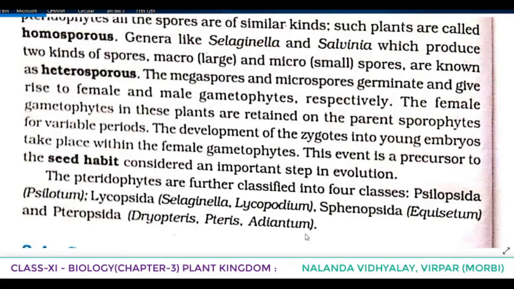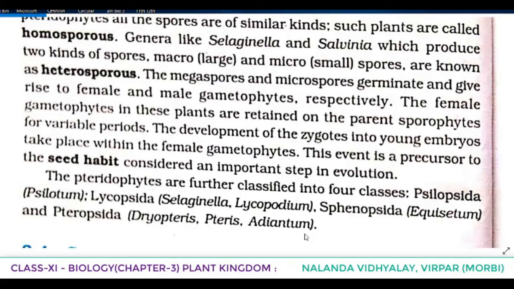Water is required for the transfer of antherozoids. Antherozoids are what? Yes, the male gametes. And the male gametes are released from antheridia to where? To the mouth of the archegonium, which is the female sex organ. The fusion of the male gamete with the egg, the female gamete present in the archegonium, results in the formation of what? Zygote. And the zygote thereafter produces a multicellular, well-differentiated sporophyte, which is the dominant phase of pteridophytes, which we already discussed.